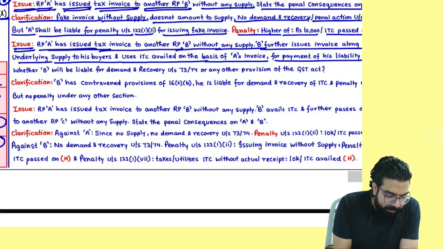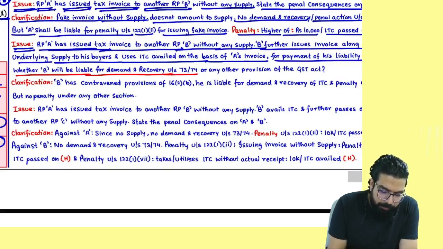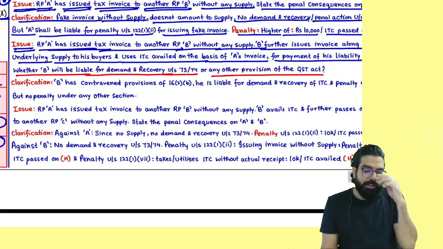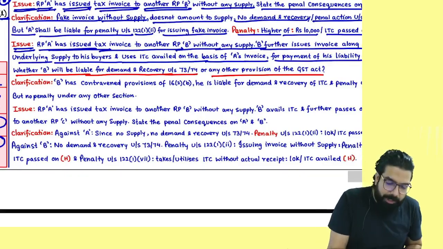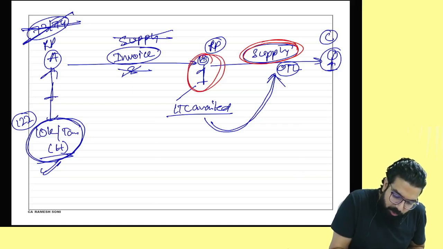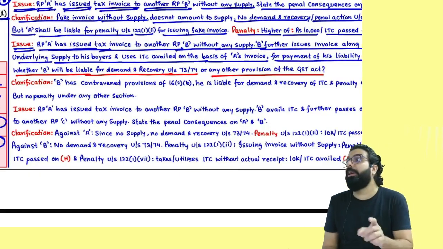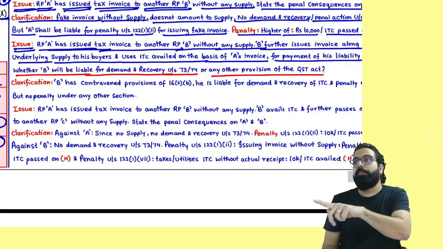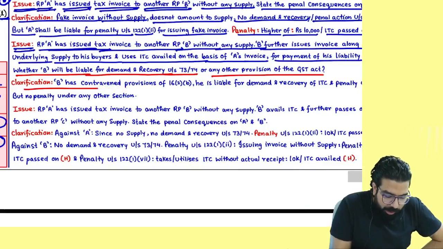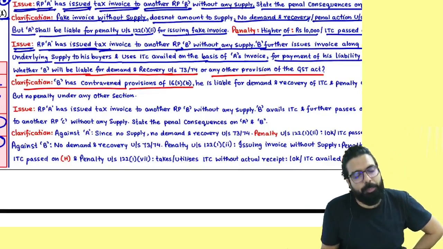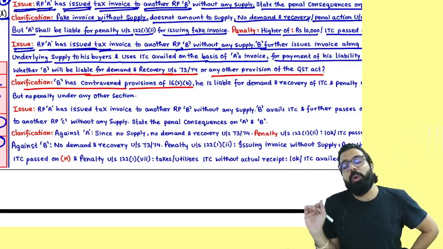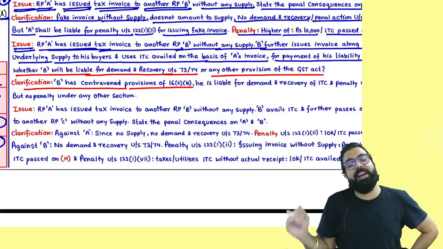My question over here is, did he do the supply? Yes. So it asks whether B will be liable for demand and recovery or any other provision of the Act. People, tell me one thing: has B actually done a supply? So B will be liable under sections 73 and 74. They are telling that B has contravened the provisions of section 16(2): ITC taken without receipt of goods. Section 16, do you remember? The conditions.